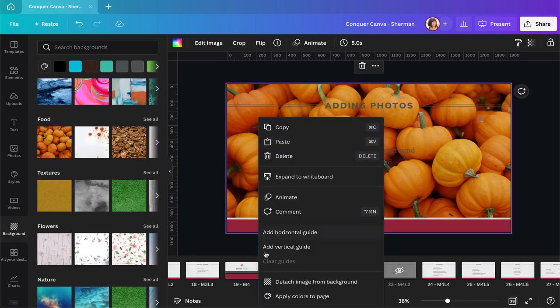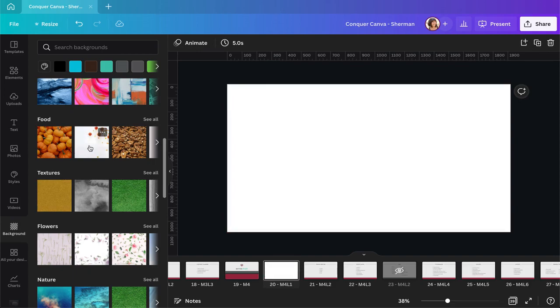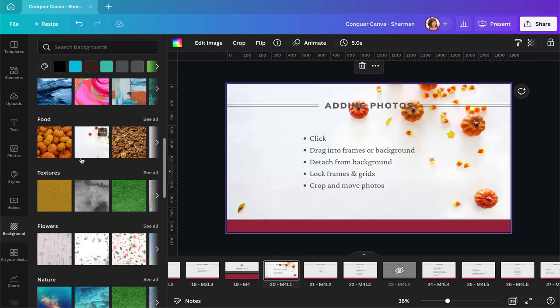You do have the option of detaching it from the background once you drag it in there though. So that's another way of getting to the photo. But if you just click on it here, it will add it as a background image.